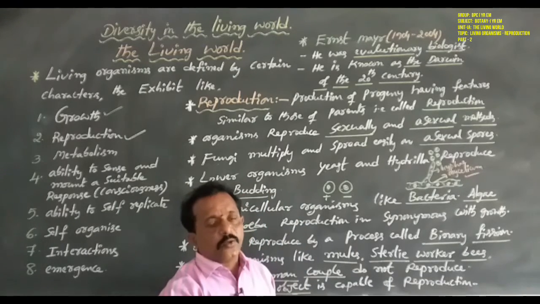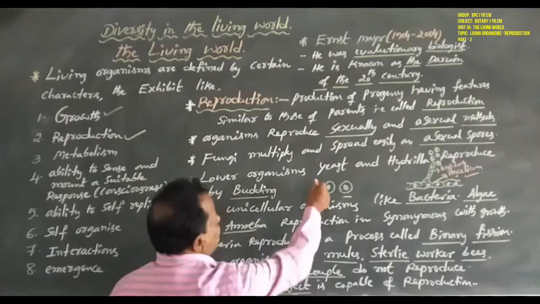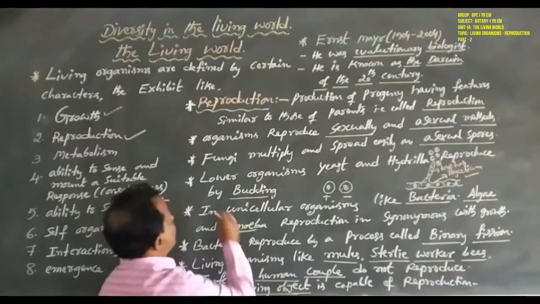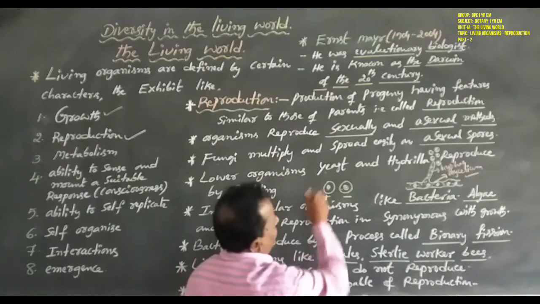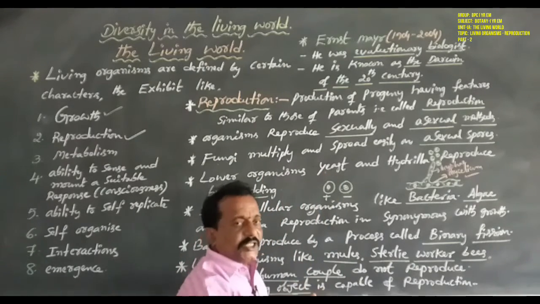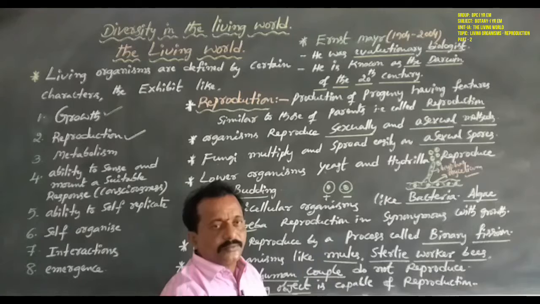Generally, fungi grow easily. Such fungi include yeast. Yeast is very economically useful.